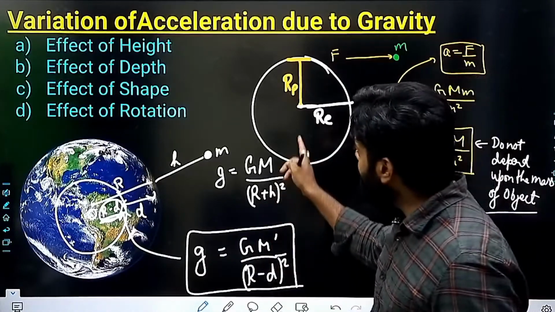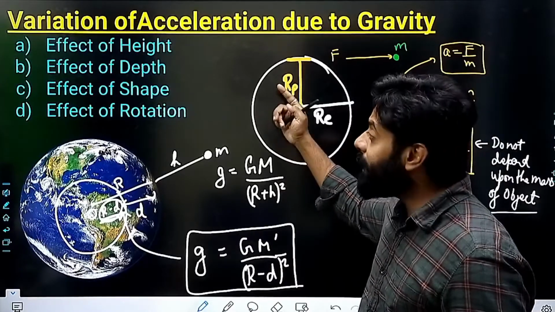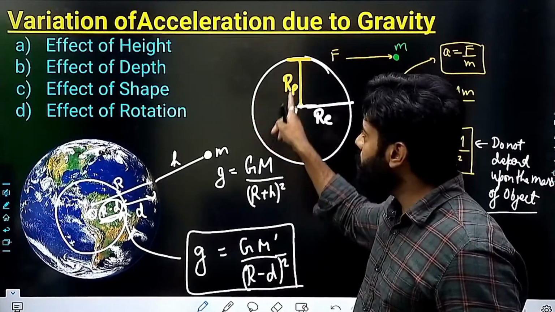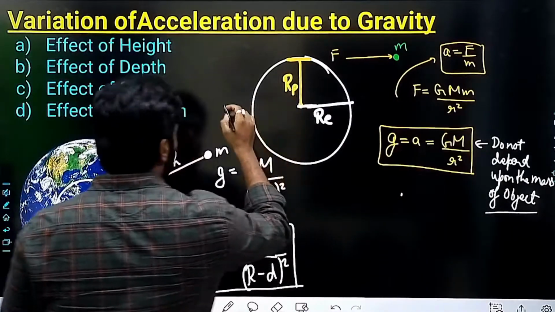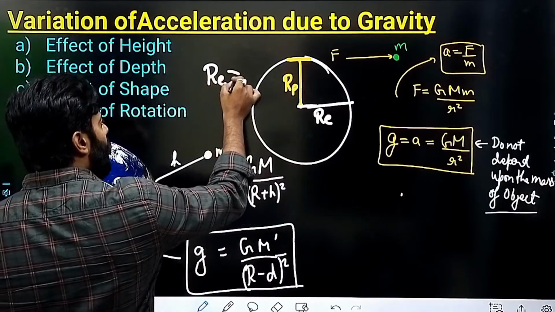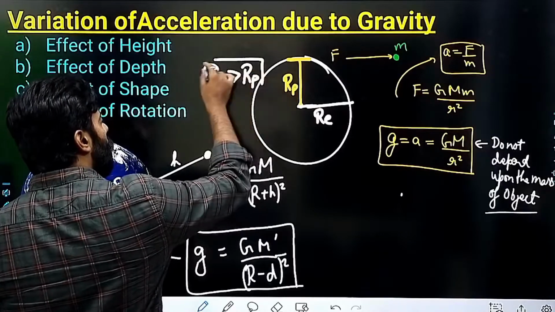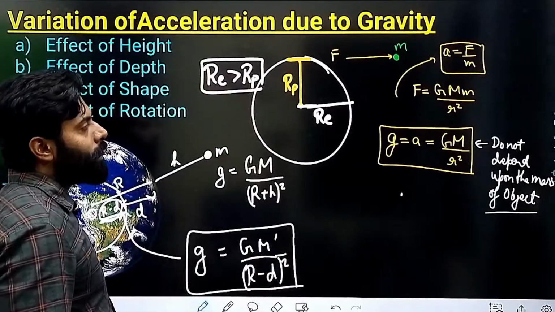RP means the radius of the pole from the center. RE means the radius of the equator. So we know that RE is greater than RP.